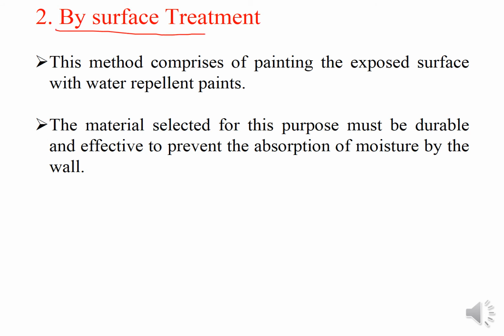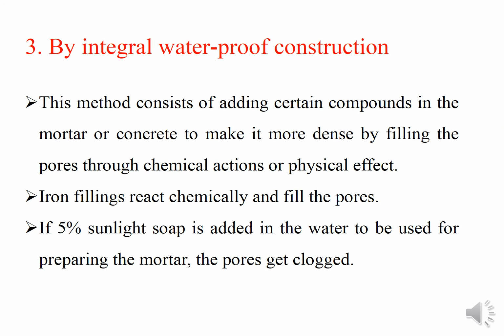Now the next method is surface treatment. That is a very common method. This method comprises painting the exposed surface with water repellent paints. The material selected for this purpose must be durable and effective to prevent the absorption of moisture by the wall. Of course, you are well familiar with repellent paints. There are so many paint companies providing these kinds of waterproof paints. At the external side of the walls of your buildings and houses you can apply them and make it damp proof.